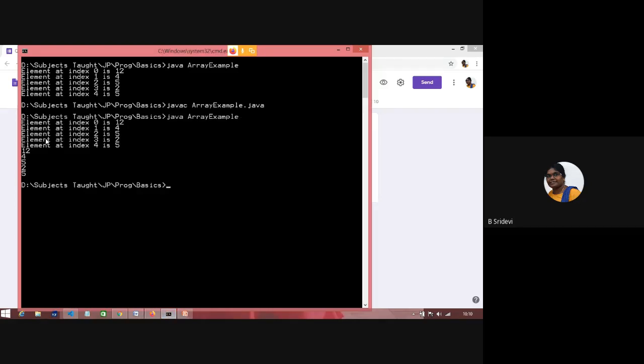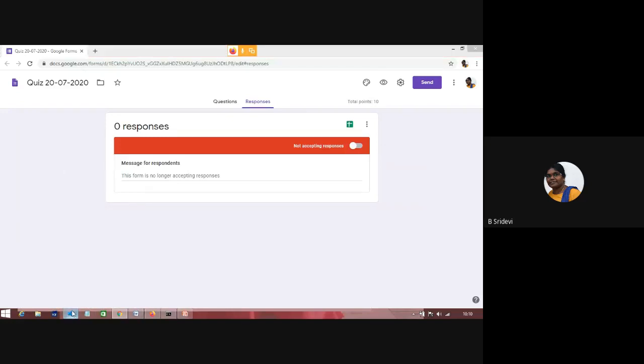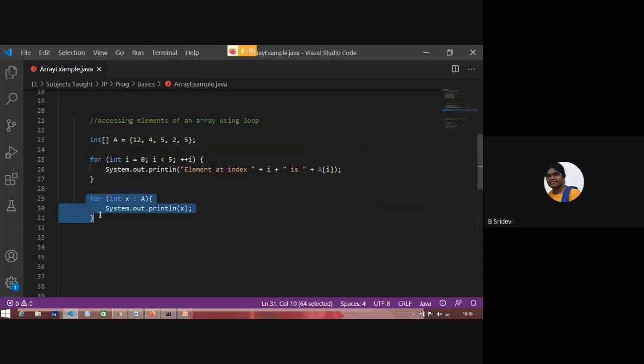So the first 5 lines are the outcome of the normal for loop, and these lines are the outcome of the for each loop. This is the enhanced for loop, I said, no. Clear? This is simple to use, looks very handy, very short. But what is the main difference between these two? The main difference between these two is, I'll show you one thing.